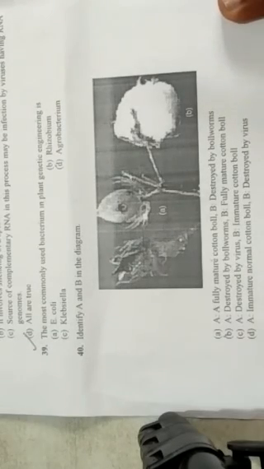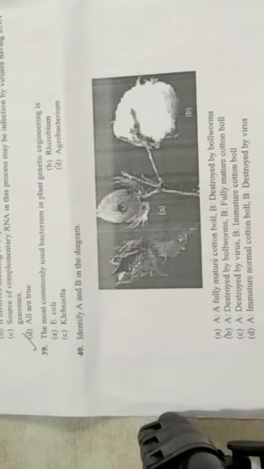Next question. The most commonly used bacterium in plant genetic engineering is? You all very well know. A. E. coli, B. Rhizobium, C. Klebsiella, D. Agrobacterium. E. coli is not the answer. Rhizobium is used as a nitrogen fixing bacteria. Many species are there in that: Rhizobium meliloti, Rhizobium trifolii, Rhizobium phaseoli. Each is specific to one crop of the Leguminosae family.